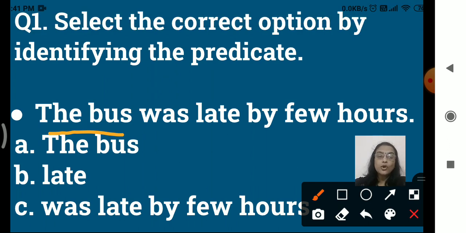That it was late by few hours. So what will be the predicate? Option C, was late by few hours, isn't it? So that will be the predicate. So what is your work? You have to just click on the correct option. Fine. Next.